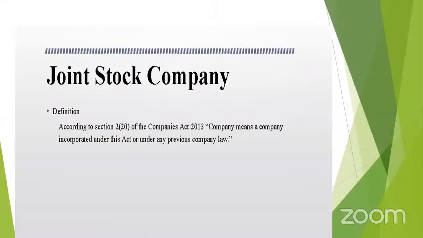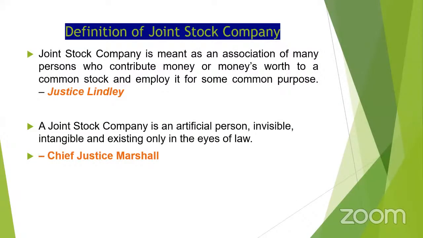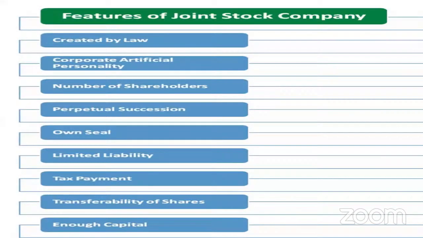This is the definition. Or otherwise, you can choose this definition also, which can give the complete meaning and at the same time the characteristic features. If you go through the second definition once, you can get the complete meaning. The second definition is that the joint stock company is an artificial person, invisible, intangible, and existing only in the eyes of law. This definition was given by Chief Justice Marshall. This definition gives you the complete meaning of the word joint stock company. Other than that, we can know the nature or the features of the joint stock company.